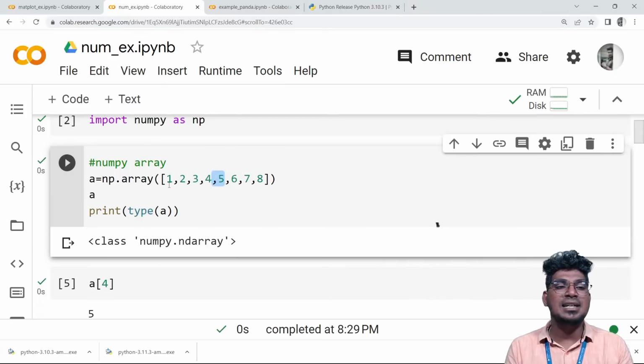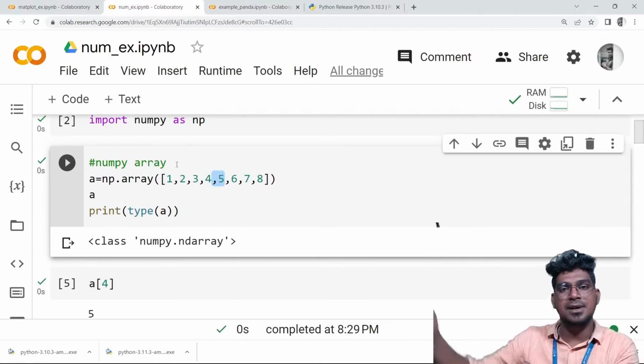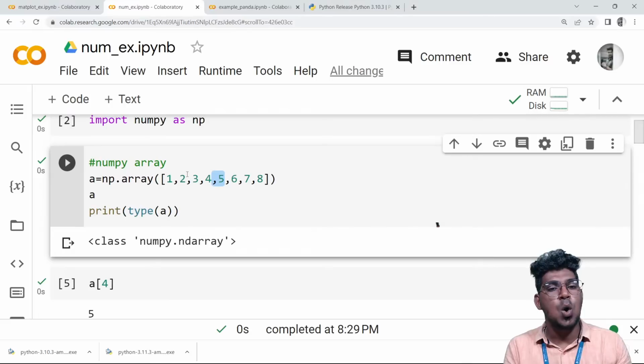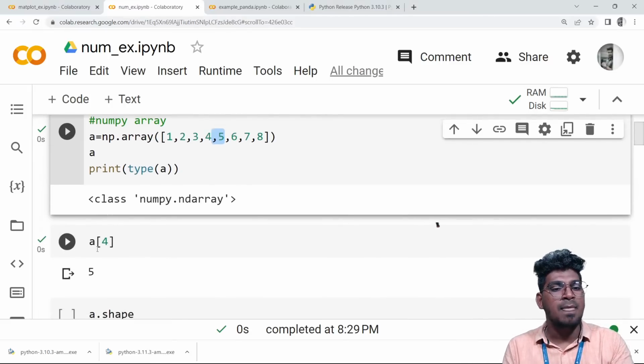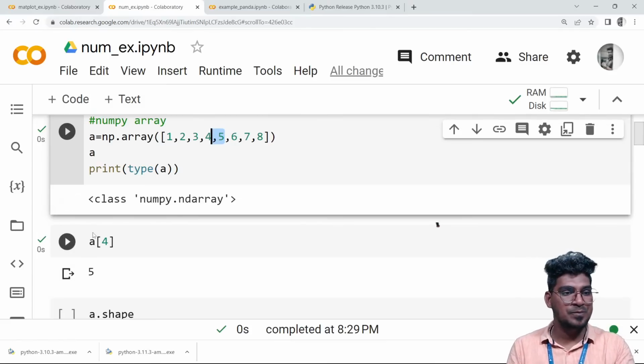So what is the indexing number? It is considered as series-wise numbers. For example, it starts from 0, 1, 2, 3 and 4, like that, and it is going to be displayed. Then I'm going to access this particular item like this.